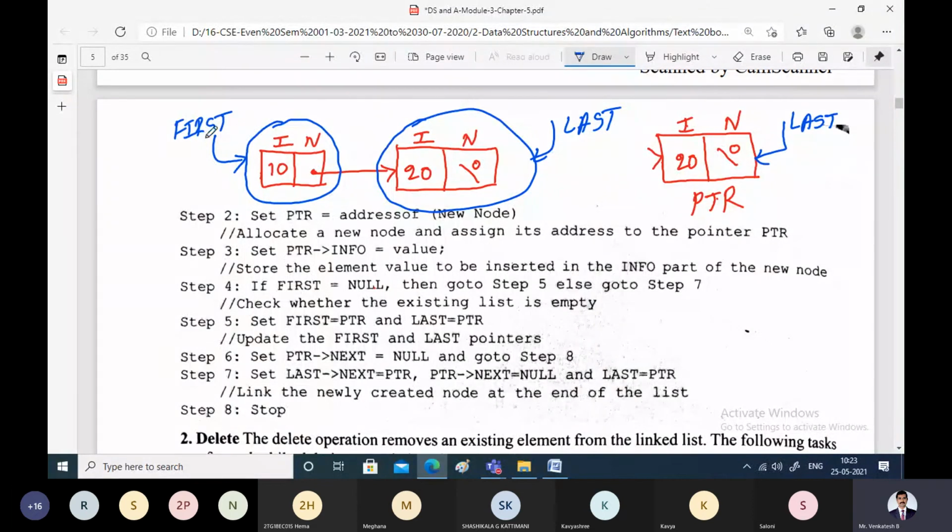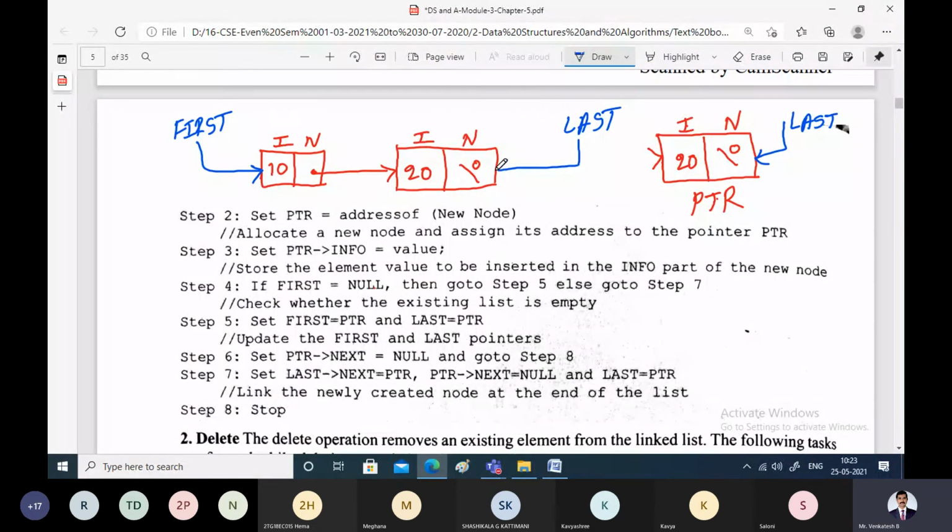Now I will remove this. When I write like this, both the fields are accessible. It is pointing to this node. Now as I need this space, I'll erase this part. So let us go for inserting one more node.